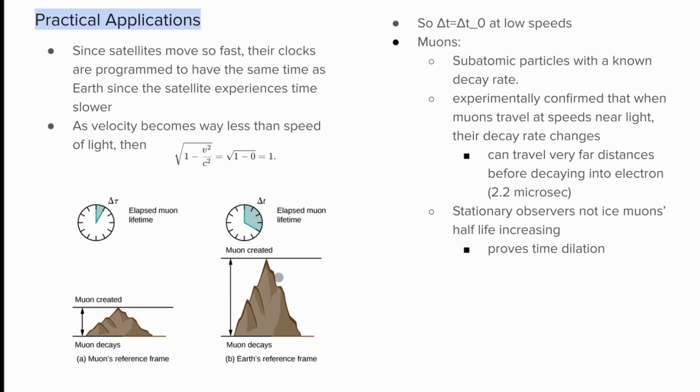This graphic illustrates it way better. First, you have someone from the muon's frame. The muon experiences this half-life at really high speeds: it's created, then it decays, and it travels this much distance. So that's if you were a muon. But if you were a person on Earth observing the muon, you would notice that its lifetime is actually way larger than the lifetime the muon experiences, and the distance it travels is way greater. So in this case, both the observer and the muon experience time differently because of how fast the muon goes.